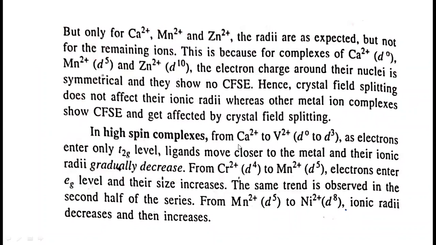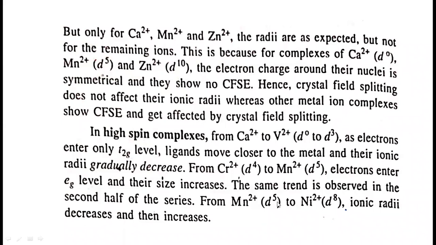So particularly in the high spin complexes from calcium 2+ to vanadium 2+, d0 to d3, as electrons enter only the t2g level, ligands move closer to the metal. I already told you, when electrons enter the t2g level, ligands move closer to the metal and the ionic radii gradually decrease. We have shown this in the graph. From chromium 2+ to manganese 2+, electrons now enter the eg orbital, d4, d5, and their size increases because repulsion increases.